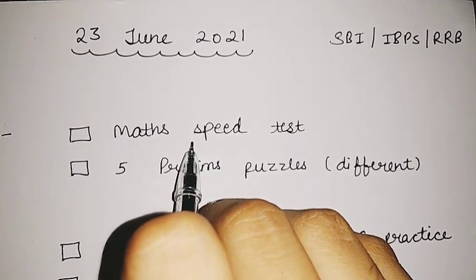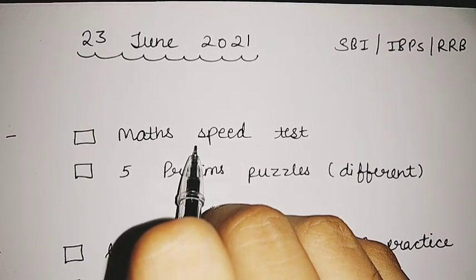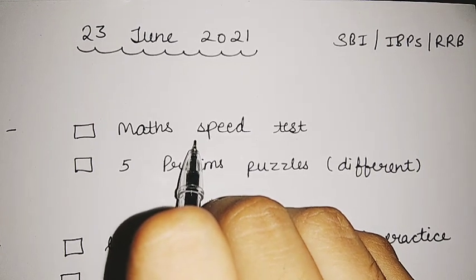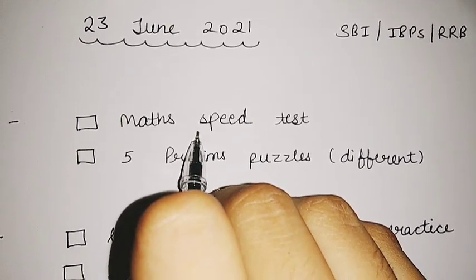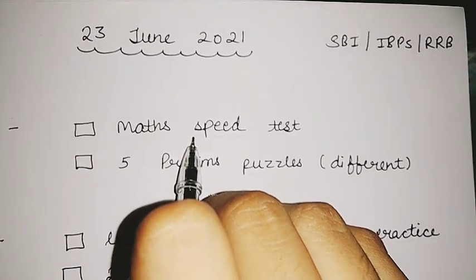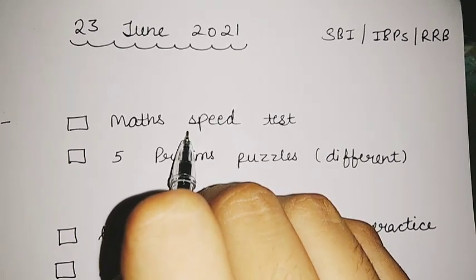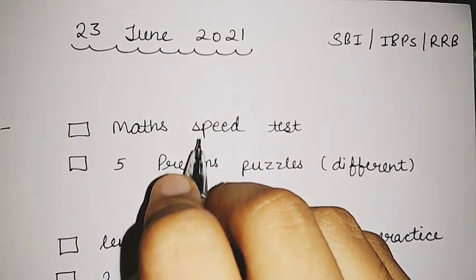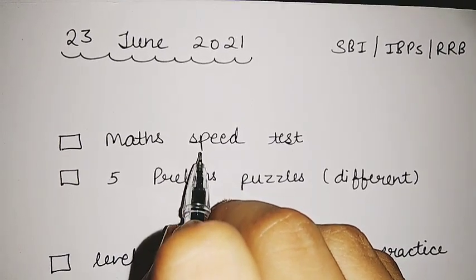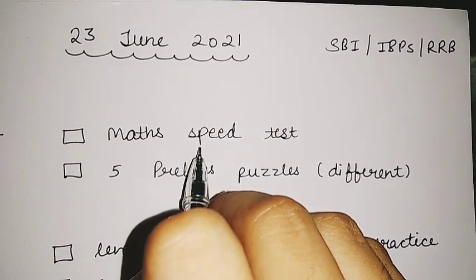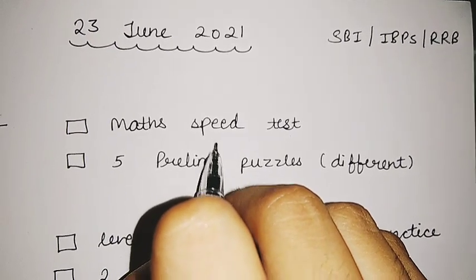And if you are unable to find these questions, then you can go on Grade Up quizzes, because in Grade Up there are some quizzes. Just write on the search bar simplification quiz and a quiz of 10 questions will be before you. You can attempt these questions from there. Otherwise you can go to Google and simply download the PDFs. Plus there are ample amount of PDFs available in the Telegram also.